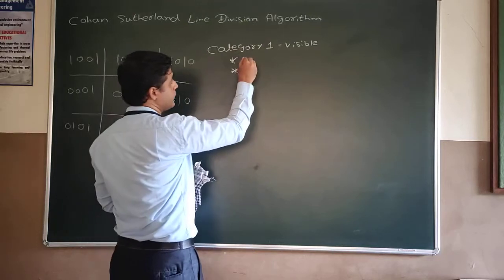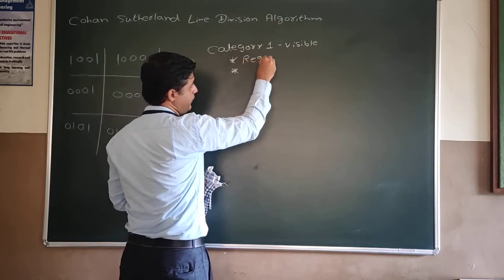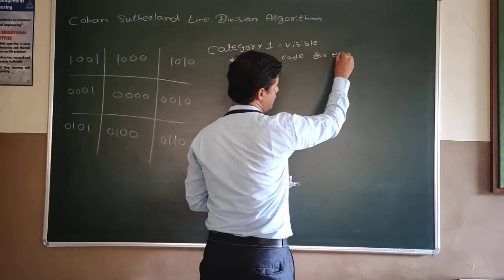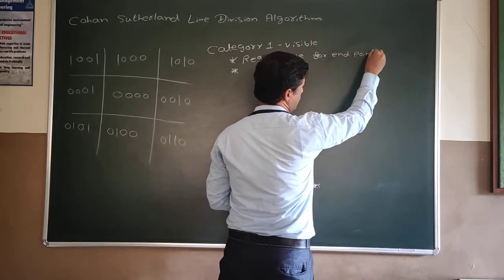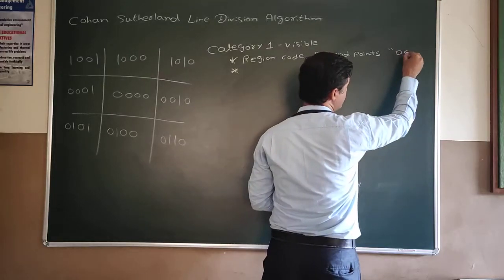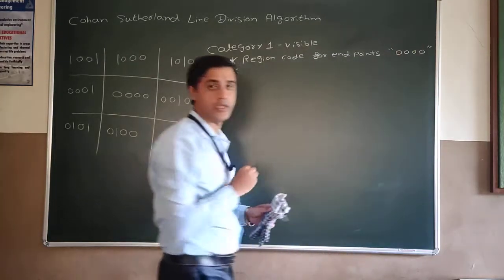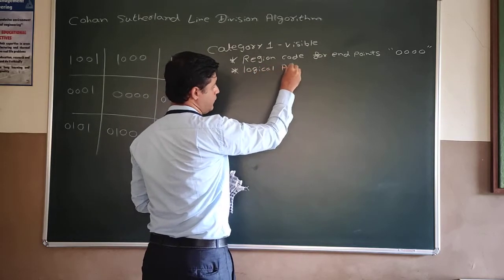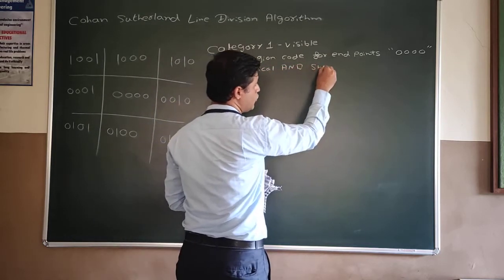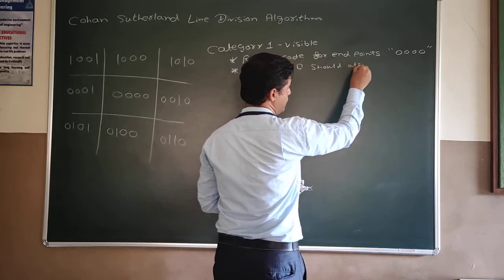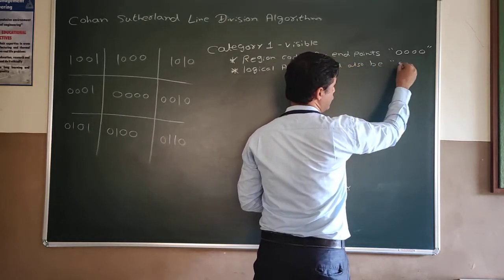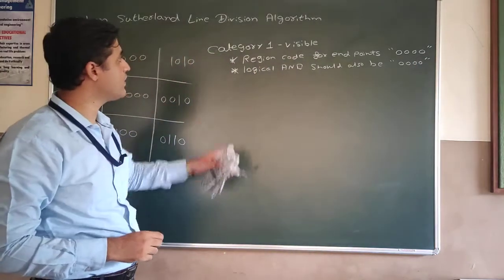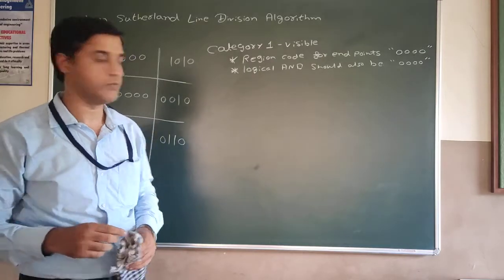So what is the rule? Region code for endpoints should be 0000, and the logical AND operation should also be 0000. If both the conditions are satisfied, then only we can say the line is completely visible.